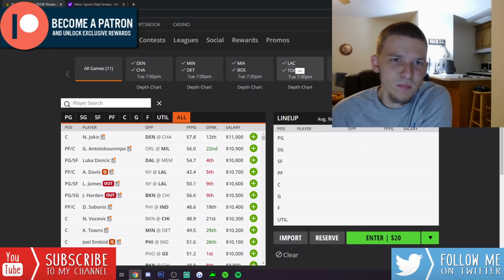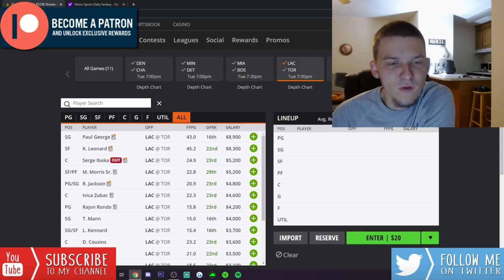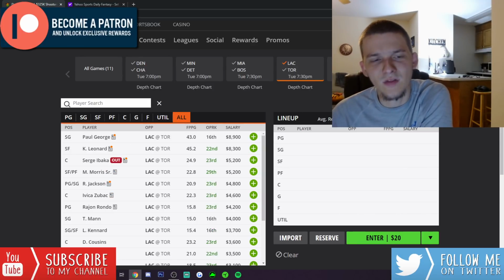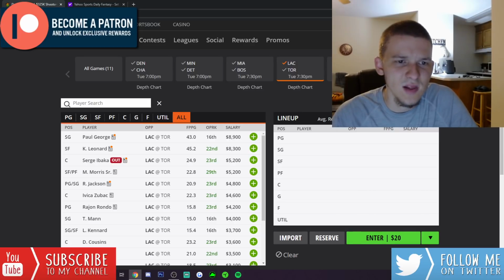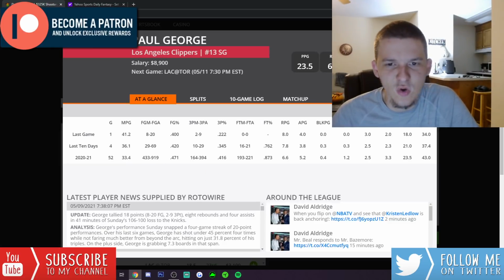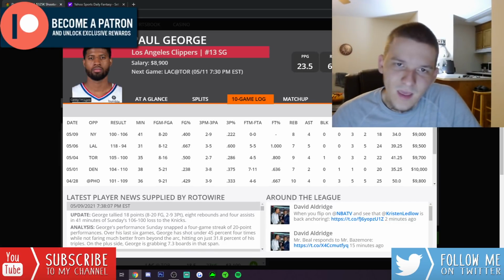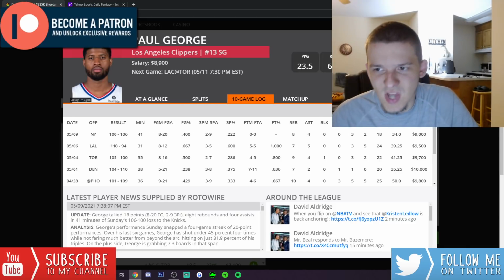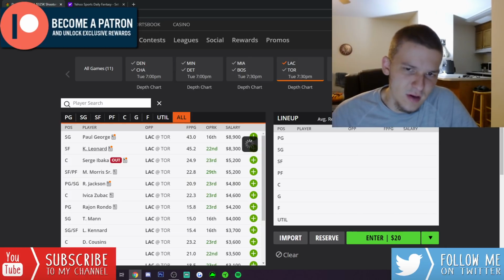But next game, this is probably the game that stands out most for me, mainly on the Toronto side. On the Clippers side, I don't see a ton I really like here. You have Kawhi and you have PG at the top. Both kind of feel a little bit too cheap. PG's 8,900, Kawhi's 8,300. Again, I don't know if these are guys I'm going to be jamming in on this slate, though. There's going to be other studs I prefer.